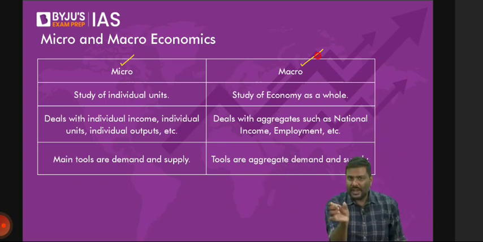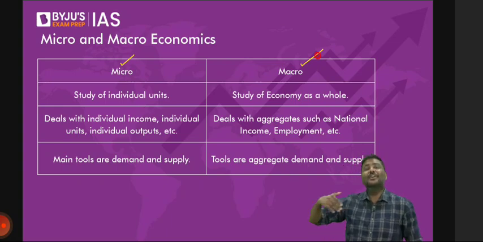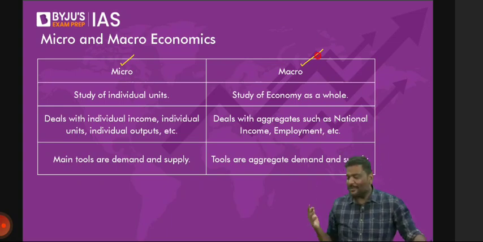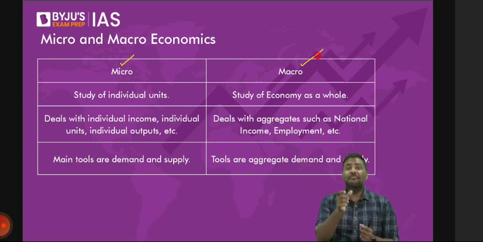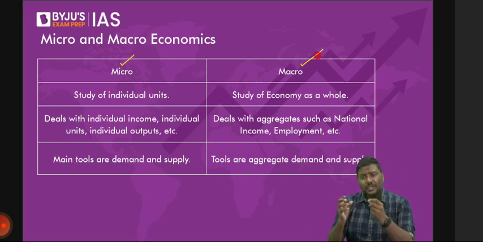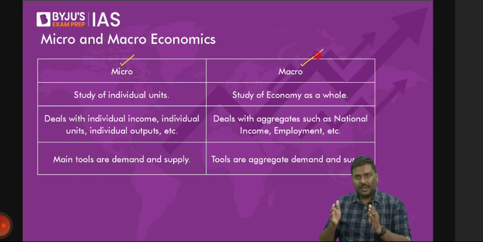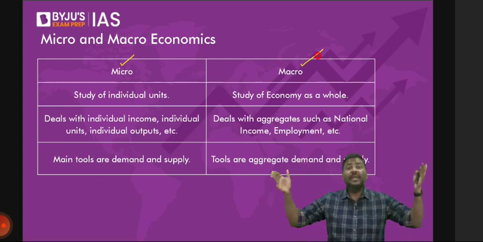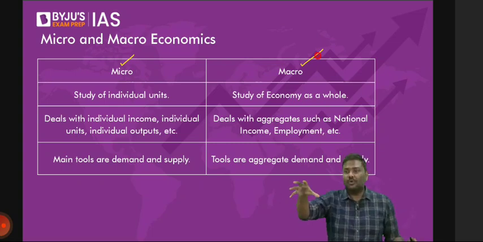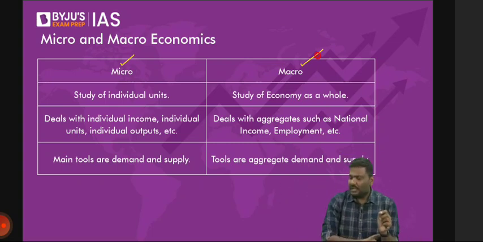Whereas micro means you are looking at a very, very narrow region. For example, you would have heard of a microscope. At least those science background students will be very happy today. So finally, something that I've used in my studies, you are using that term. Microscope, right? What is the idea of a microscope? You want to look at everything in a detailed manner. So that's the idea. Again, is it required for civil services? Absolutely no. So just the idea is important. Macro means big picture. You're looking at everything. Micro means you're looking individually at something. Now have a look at this.